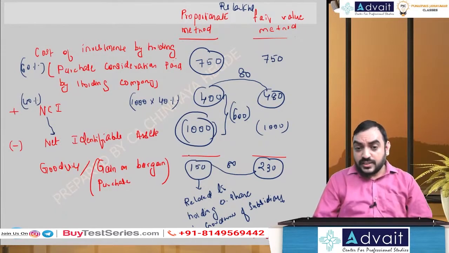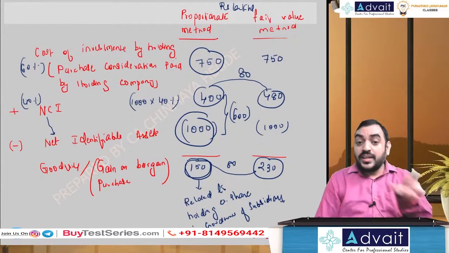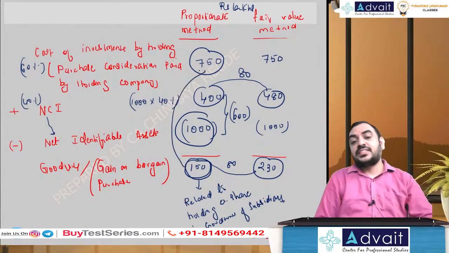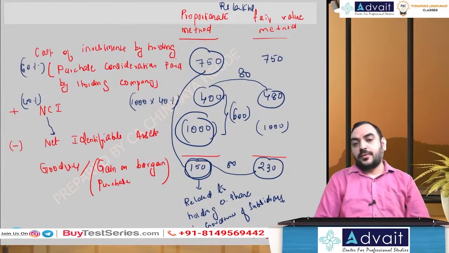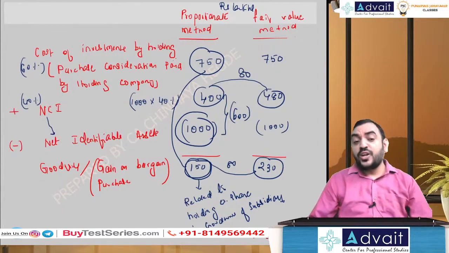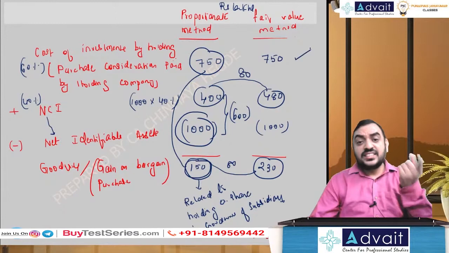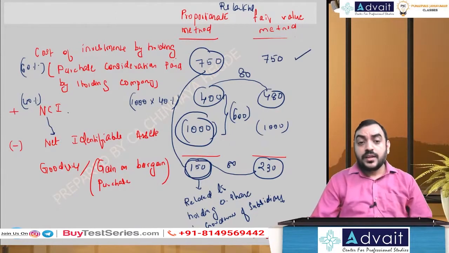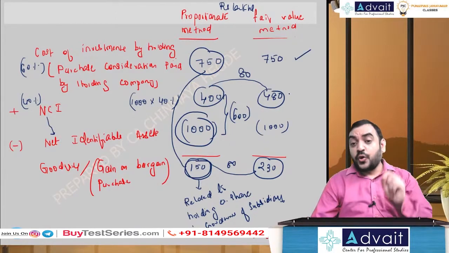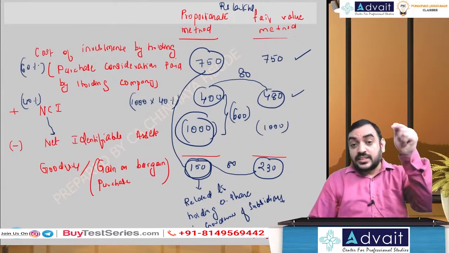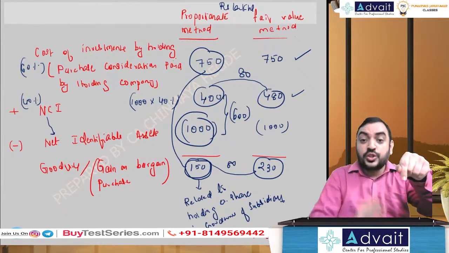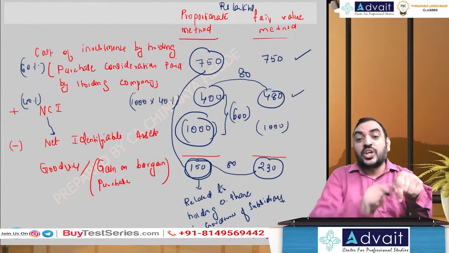And therefore, this 150 is only part of 750 relating to holding company share. Whereas when I'm valuing by fair value method, this 750 is in market value terms. And this NCI, that 480, is also in market value terms, which means 750 also includes goodwill, 480 also includes goodwill.